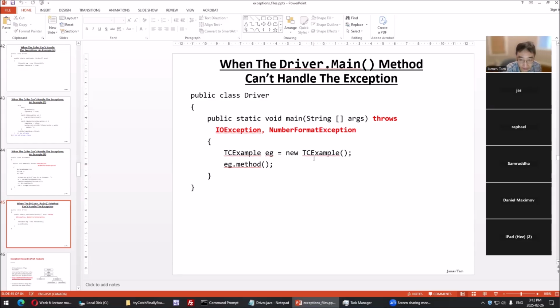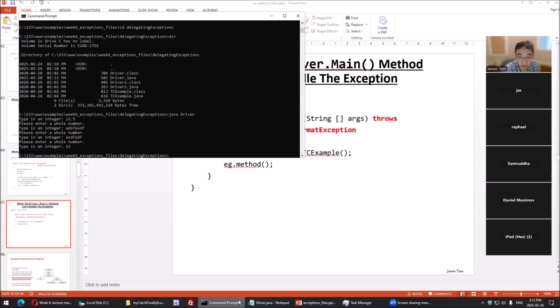But it's still not useless, because at least it flags to this one, passes it back to the caller main, which is Java, the Java interpreter, which is the runtime environment that runs your program. It runs as a virtual machine. At least it'll flag back to the person running the program that an exception occurred. Driver, oops, that should be driver 2 actually.